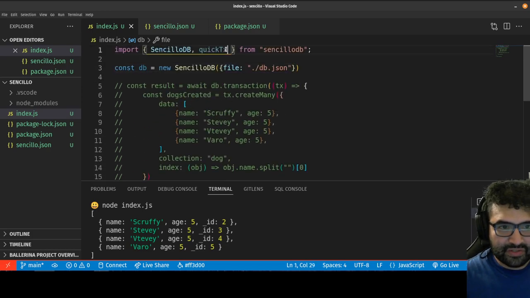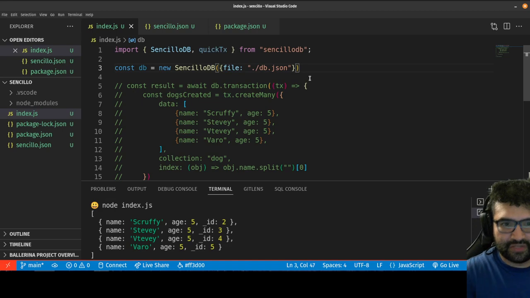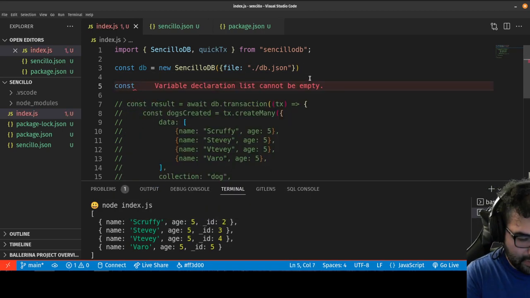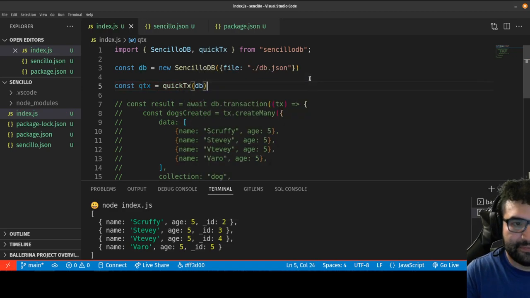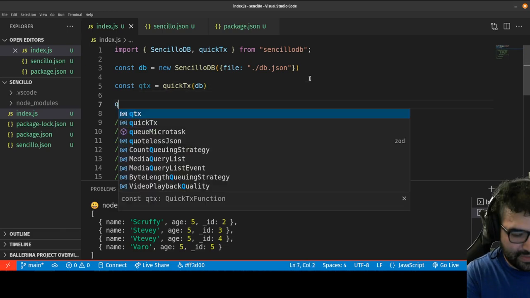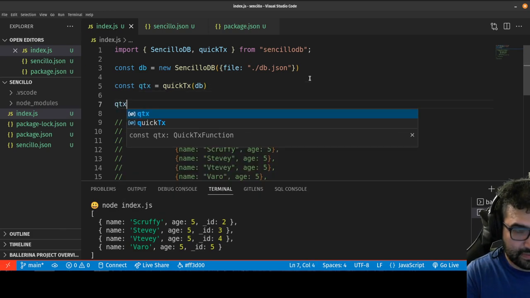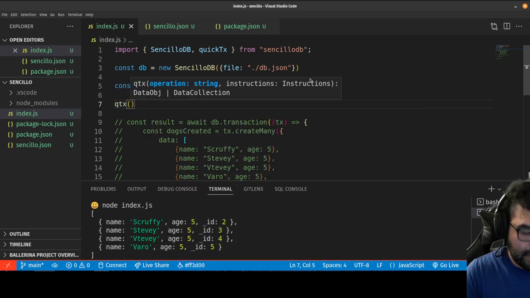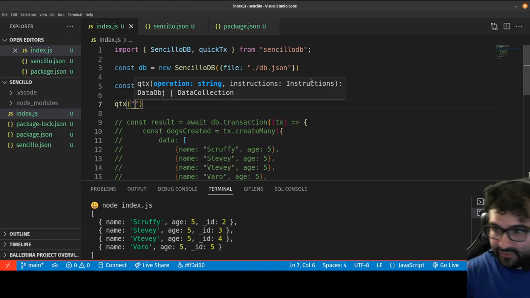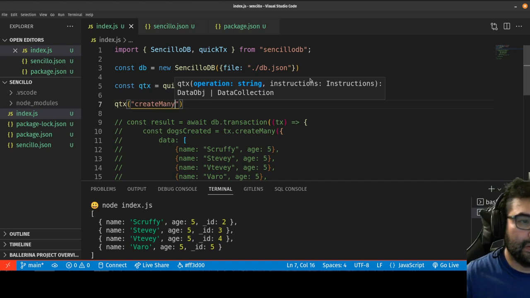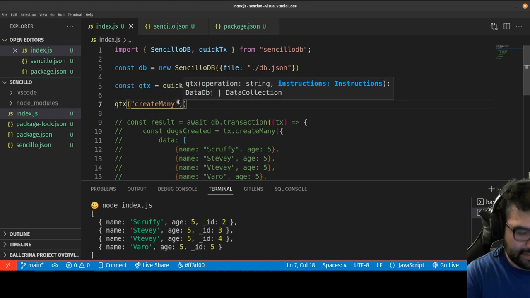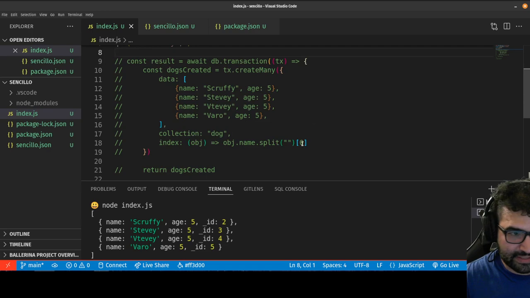But now what I can do is use this quickTx function. What this does is it just creates a wrapper. So basically I say const qtx, for quick transaction, equals quickTx, and we just pass it our database. Okay, and now I can do this qtx, and then I just pass it the string of the function name that I want to run. So I want to, let's say, do createMany. Okay, and then I pass it the instruction object, which in this case I'll just copy from over here.